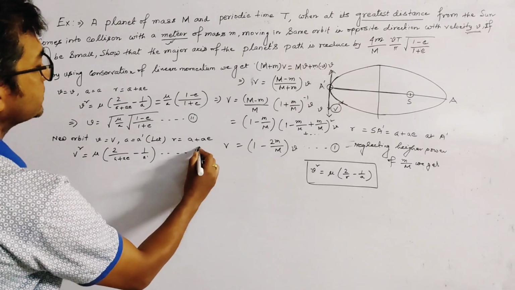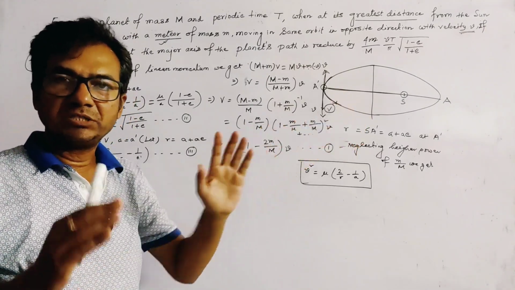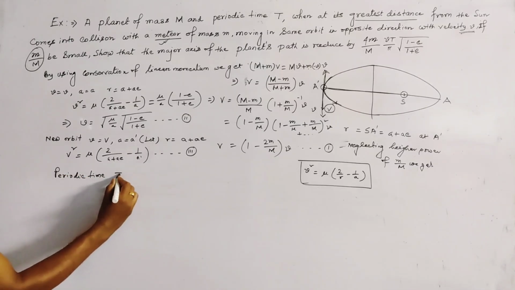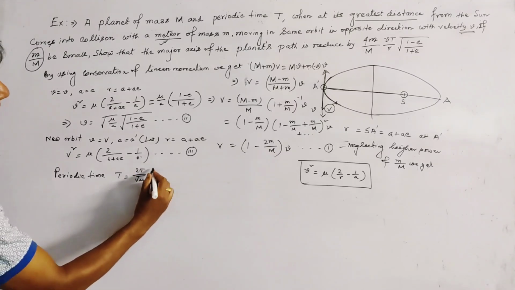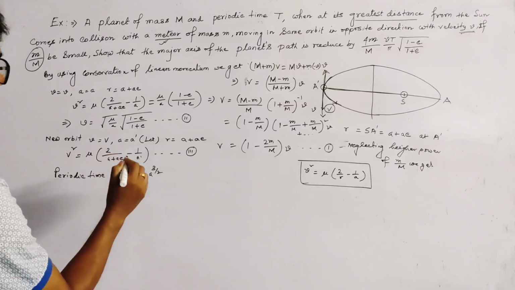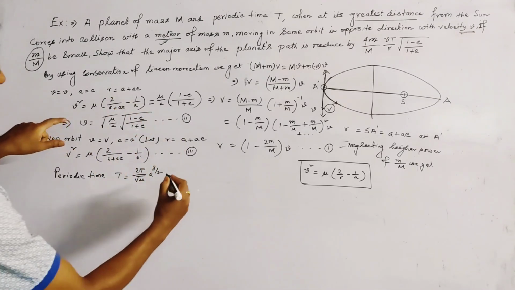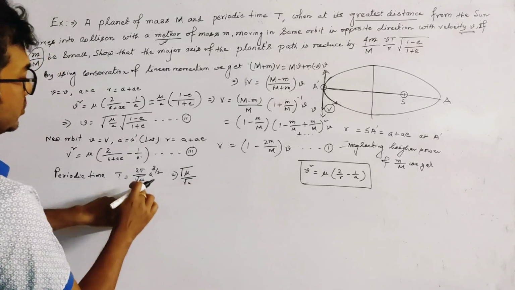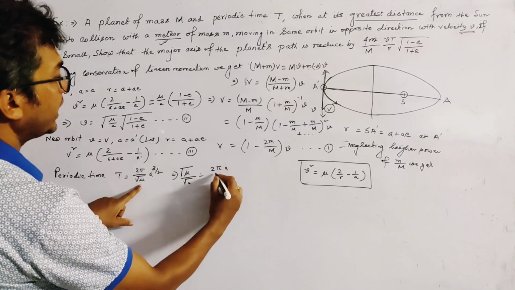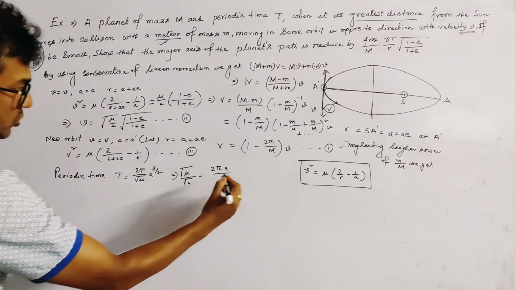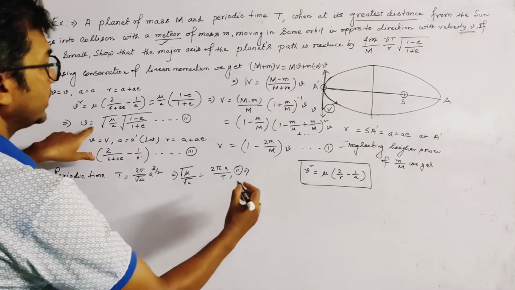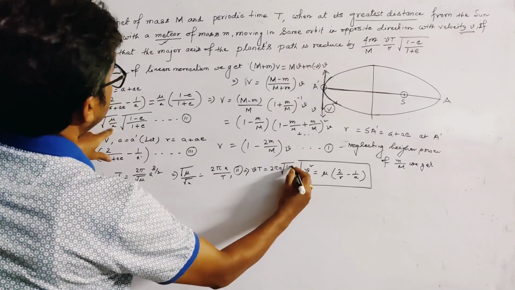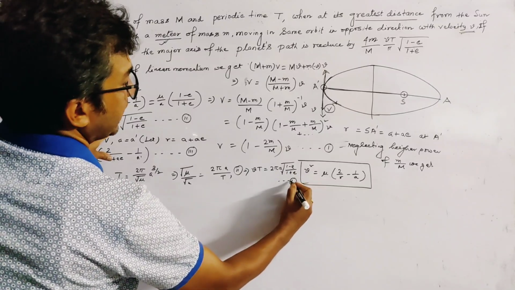Okay, তো নাম্বারিং করে রাখছি নাম্বার 3। অরিজিনাল ইলিপ্টিক অরবিট তার যে পিরিয়ডিক টাইম, আমরা পিরিয়ডিক টাইমের এক্সপ্রেশন জানি, periodic time T is equal to 2 pi by root mu into a to the power 3 by 2, and we use this result in 2 and get root mu by root a equal to 2 pi a by T, right, and from 2 we get v into T equal to 2 pi a into root (1 minus e by 1 plus e), and we name this relation as relation number 4.